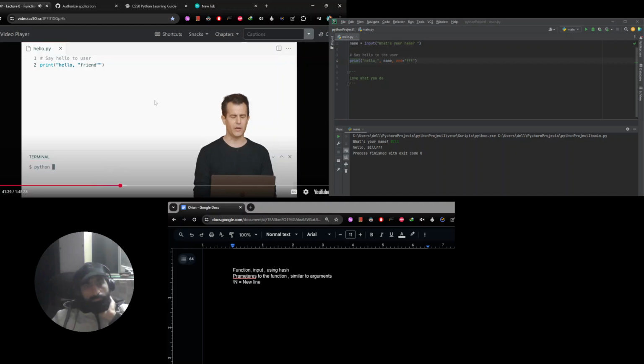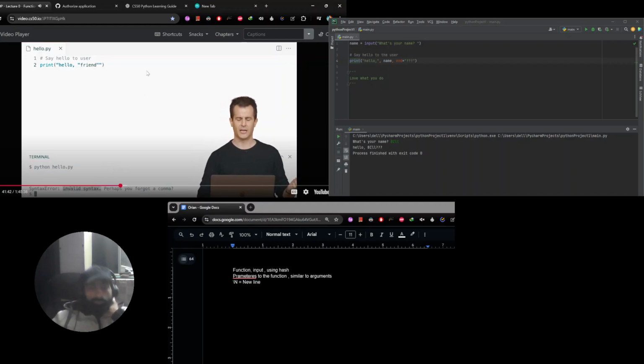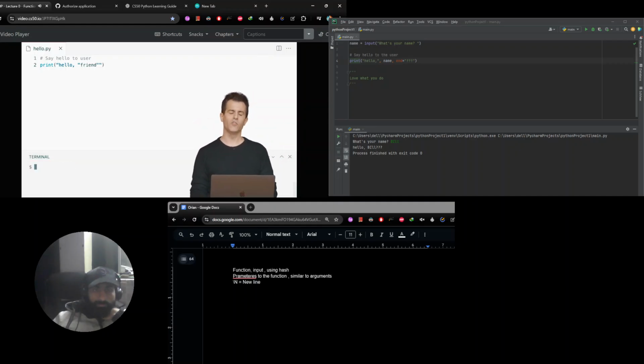And if I try running this, let's do this. python of hello.py, you'll see that this is just invalid syntax. Perhaps you forgot a comma. And this is actually a bit annoying. Sometimes the error messages you see are misleading. Like the computer, the language doesn't really know what's going on, so it gives its best guess, but it's not necessarily correct. But I can solve this problem in a couple of ways.